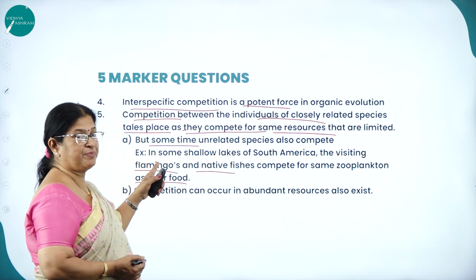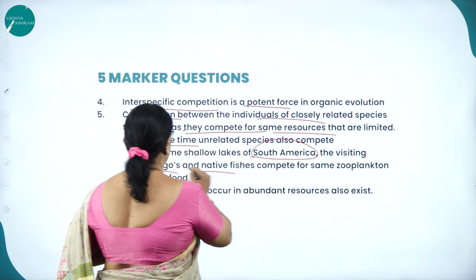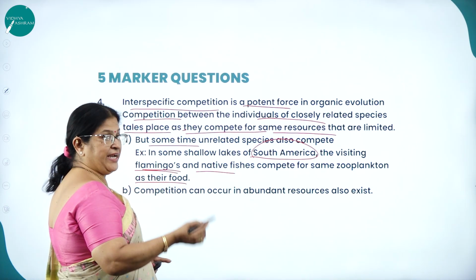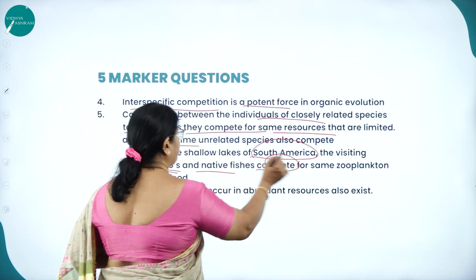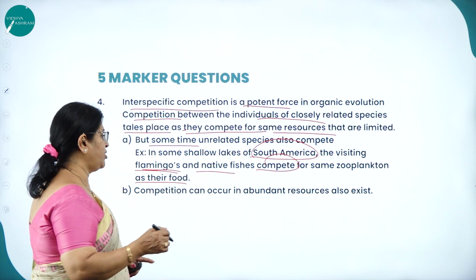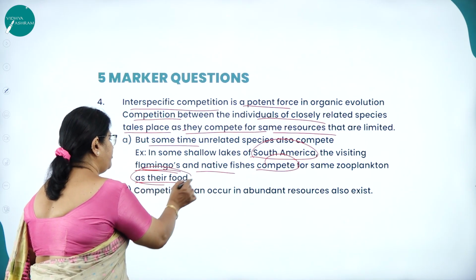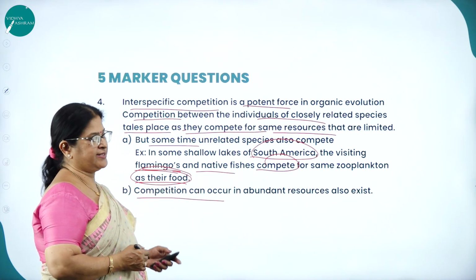For that, what is the example you are going to give? In some shallow lakes of South America, the visiting flamingo birds and native fishes which are residing in the shallow lakes compete for the same zooplanktons, the microscopic organisms found in the water body, as their food. Competition can occur even when resources are abundant.